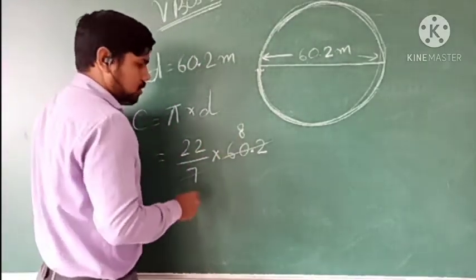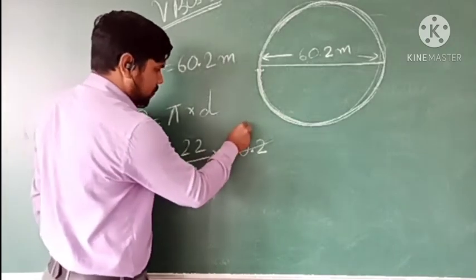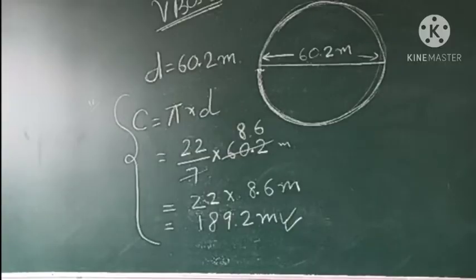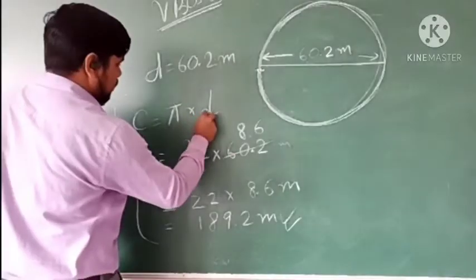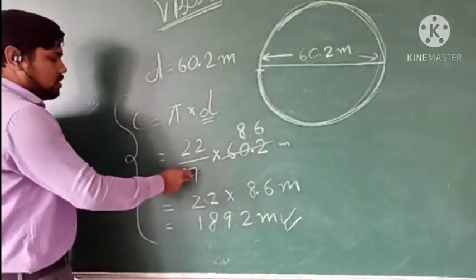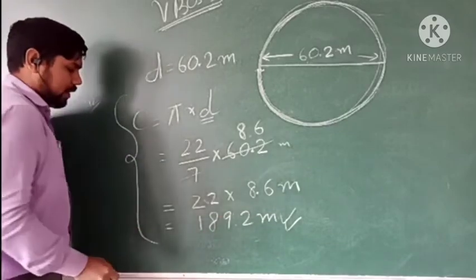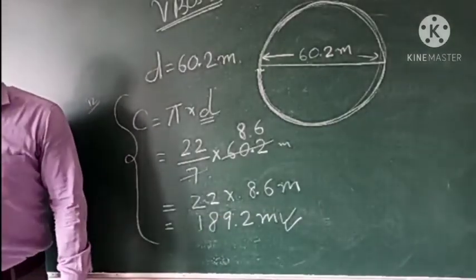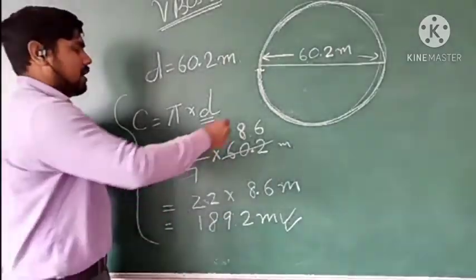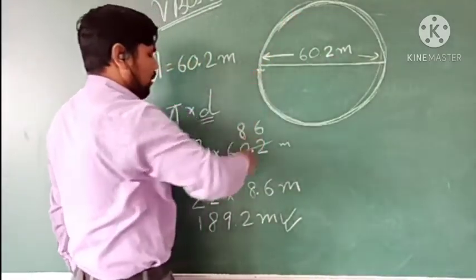We know 7 eights are 56. So 56 plus 4 is 60, and then it will be 42, and 7 sixes are 42. So it will cancel out 8.6 times.